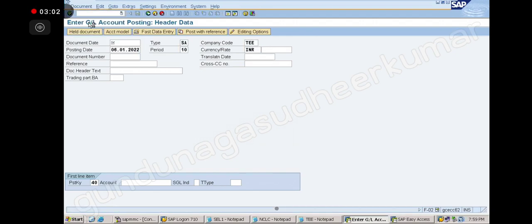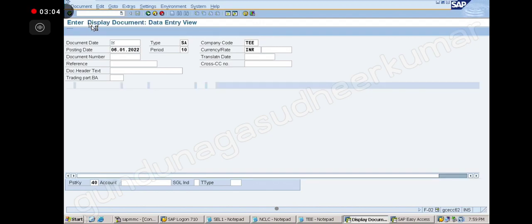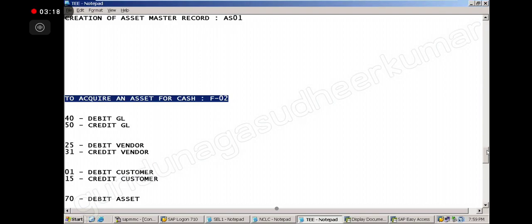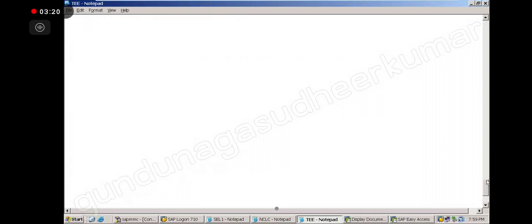Document display. So we have already purchased this asset. For how much did we purchase? 5 lakhs. Now what is the depreciation rate on this? 10%. Now there is something called Asset Explorer. Put a note on the heading. We call it Asset Explorer.